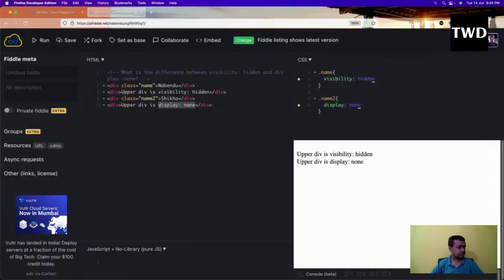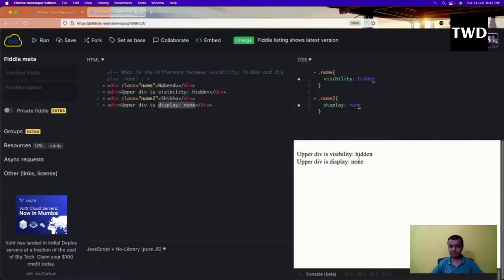Okay, so what is the difference actually? With this, if you can see clearly, with visibility hidden there is the element's height, so an empty space has been left here, but with display none there is no empty space left here.